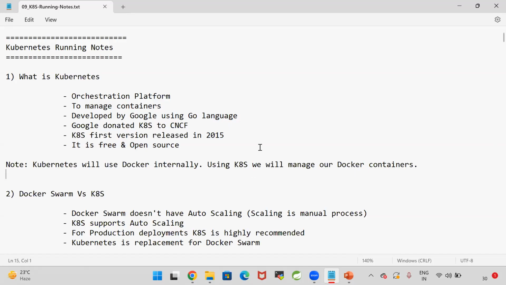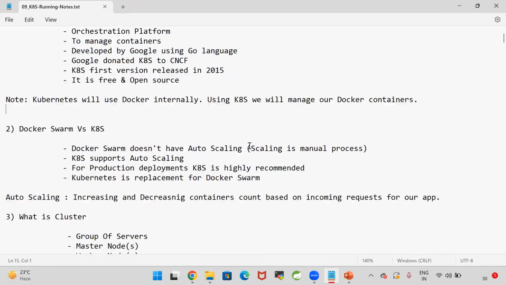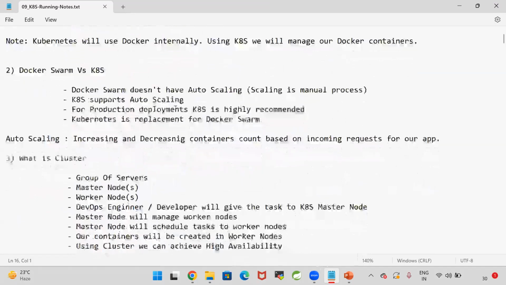So here, Kubernetes will use Docker containers to execute our application. Kubernetes will use Docker. Internally, using Kubernetes, we will manage our Docker containers. Remember, Kubernetes is not a replacement for the Docker. Kubernetes is a replacement for the Docker Swarm. In the Docker Swarm, we don't have auto scaling, whereas in the Kubernetes, auto scaling is available. When we are running our application in the production, then Kubernetes is highly recommended.